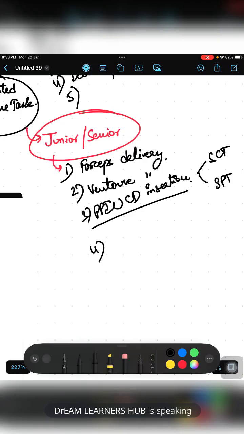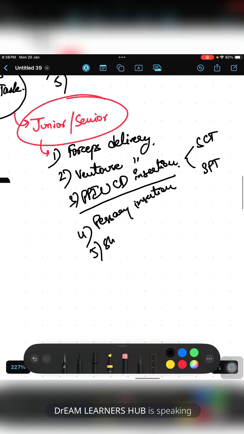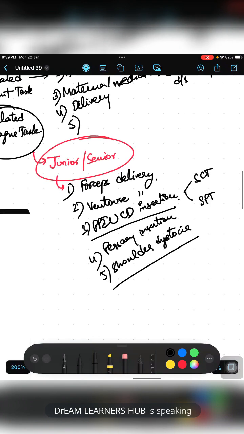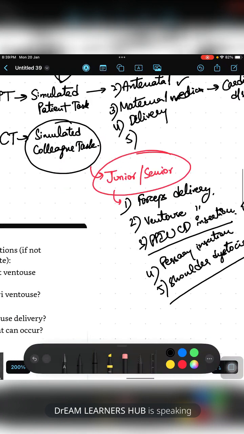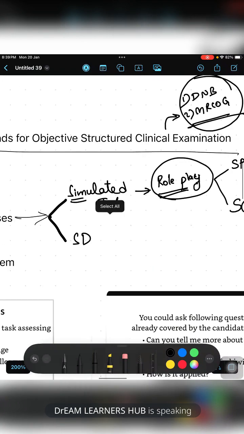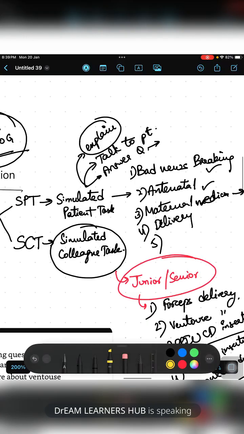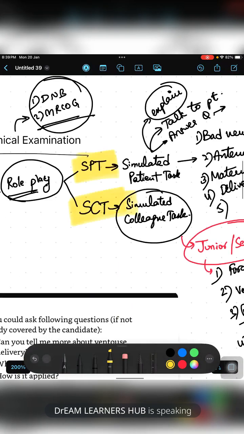And the fourth one will be pessary insertion. They can ask how to insert a pessary. Everything similar to these they can ask. And about shoulder dystocia also they can ask. I have seen a case of shoulder dystocia. Can you tell me what we can do in this shoulder dystocia? Like that they will be asking. Okay, so this is about the simulated task. In simulated task, you will be having a simulated patient task and simulated colleague task.